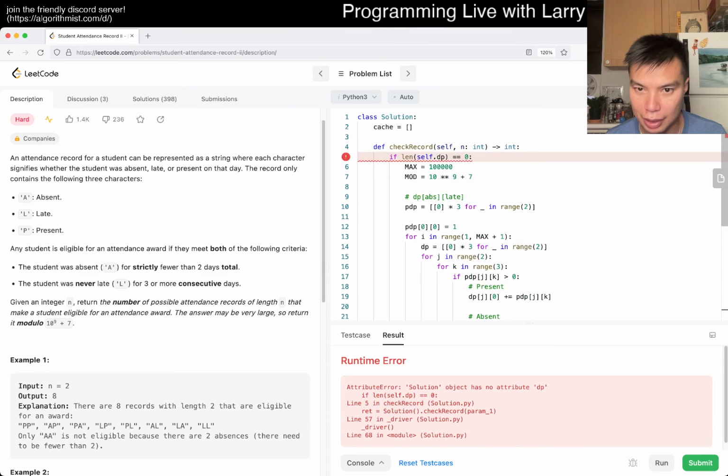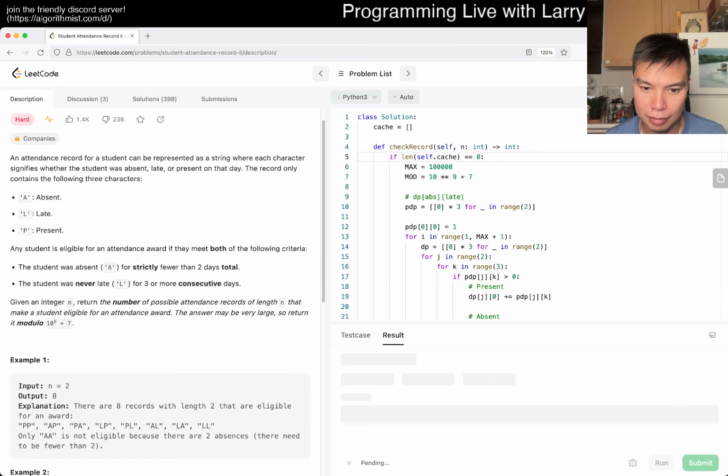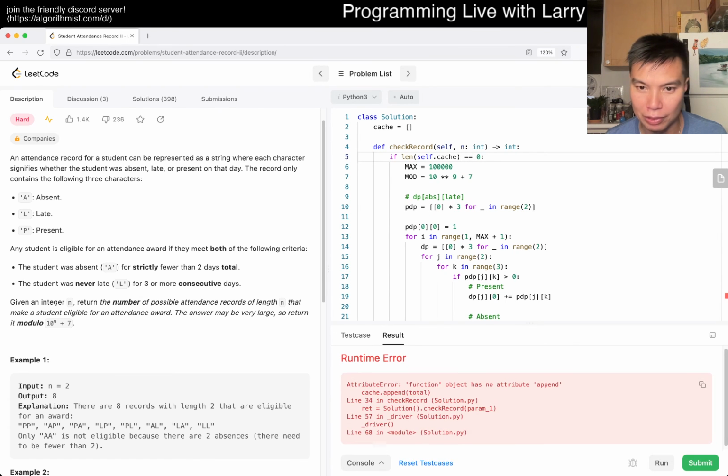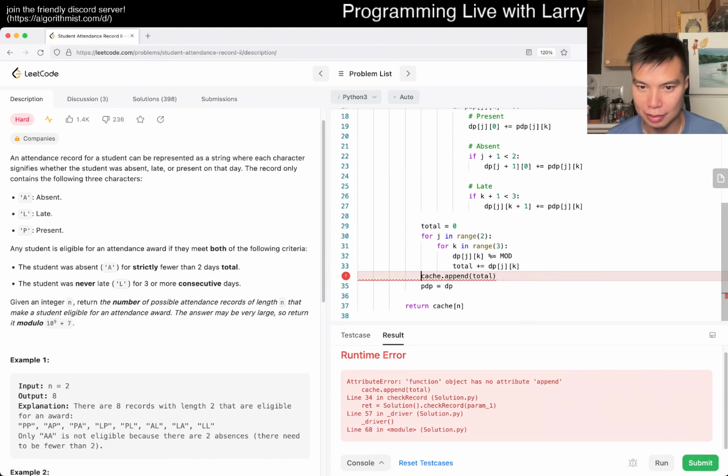Oops. Dot cache. Gotta go get some milk before the store closes.